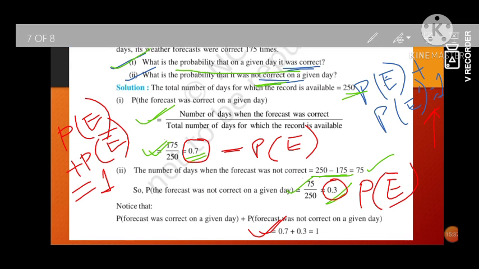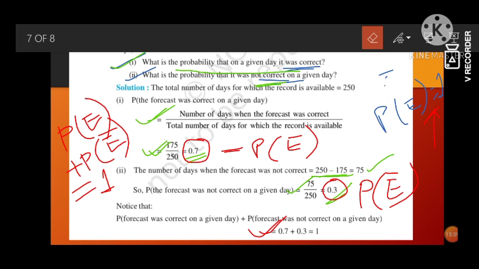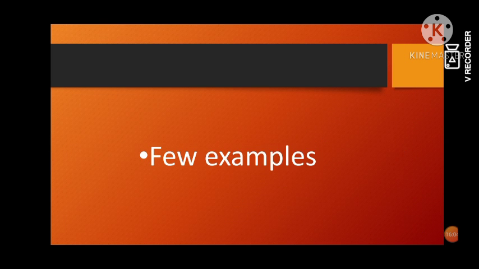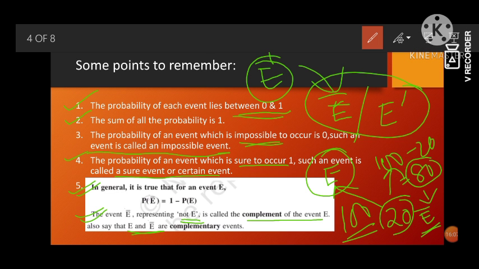We can also say that the probability which is not occurring is equal to 1 minus the probability which is occurring. So these two are very important points to remember for probability. That is our point number 2, the sum of all the probabilities is 1, and our point number 5.